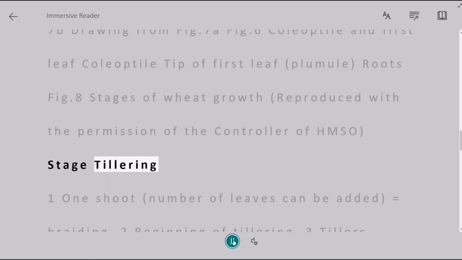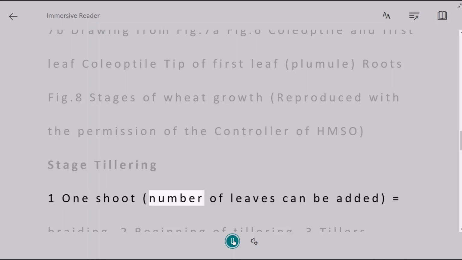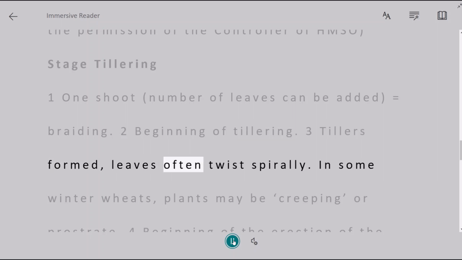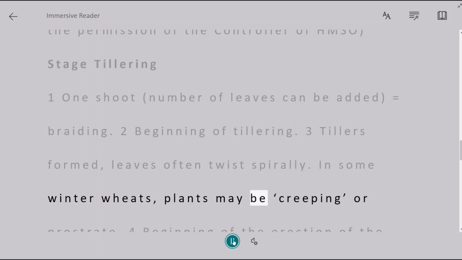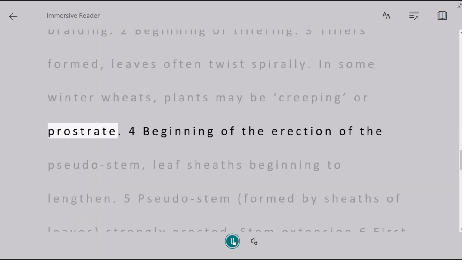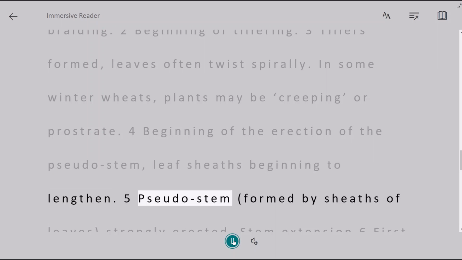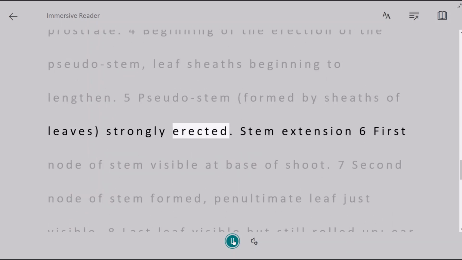Tillering. 1: One shoot, number of leaves can be added. 2: Beginning of tillering. 3: Tillers formed, leaves often twist spirally. In some winter wheats, plants may be creeping or prostrate. 4: Beginning of the erection of the pseudostem, leaf sheaths beginning to lengthen. 5: Pseudostem, formed by sheaths of leaves, strongly erected.